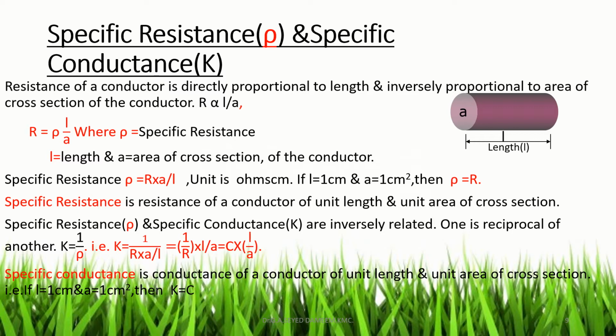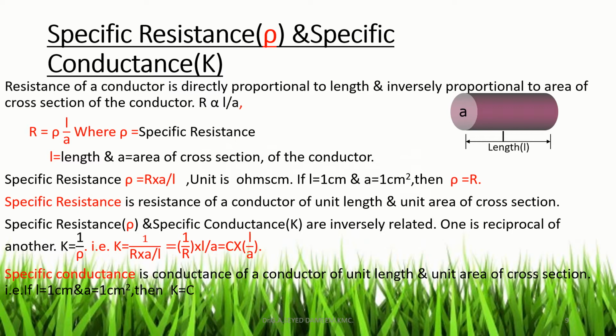So these are about specific resistance, and the specific resistance is related to specific conductance by an inverse. One is the inverse of the other, that is, k and rho are inversely related. That is, specific resistance is equal to 1 by specific conductance, or specific conductance is equal to 1 by specific resistance. So k is equal to 1 by rho. On substituting the equation for specific resistance, the equation becomes K is equal to 1 by R into A by L in the denominator.